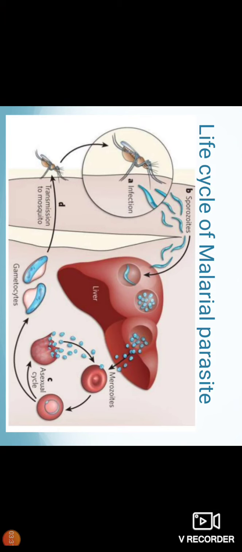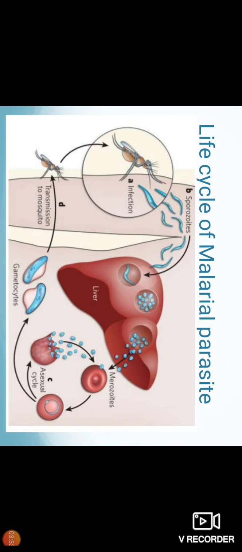Under certain conditions, the merozoites become mature and lead to the formation of the sexually mature form, which is known as gametocytes. When a female Anopheles mosquito bites the human being, the gametocytes enter the mosquito and undergo maturation.